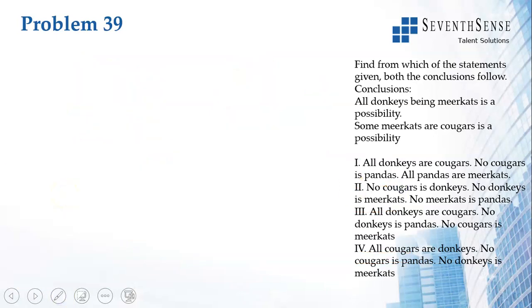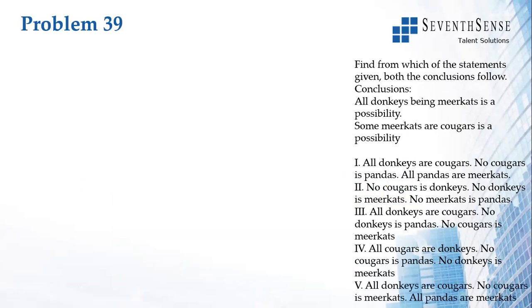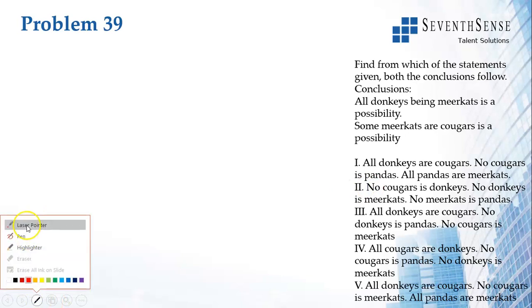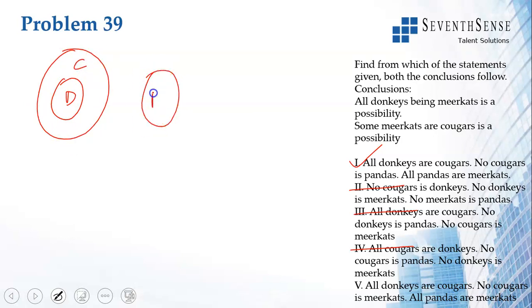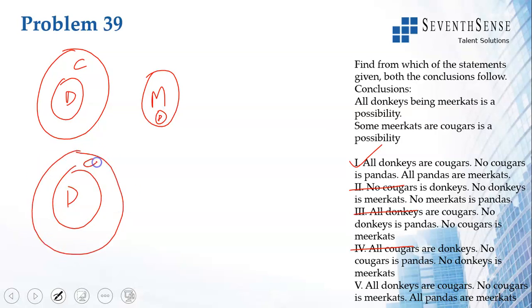So this is not possible. This is not possible. This is possible. Option 5. All donkeys are cougars. No cougar is a meerkat. And then all pandas are meerkats.